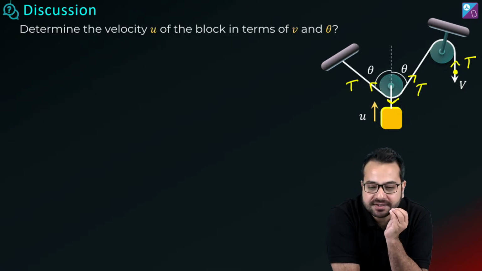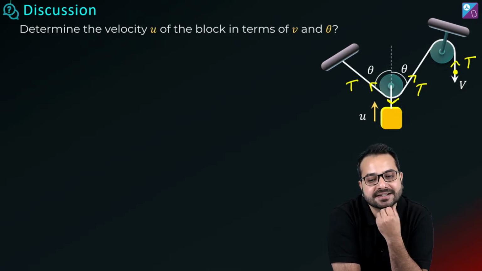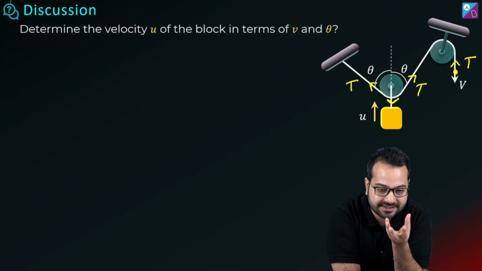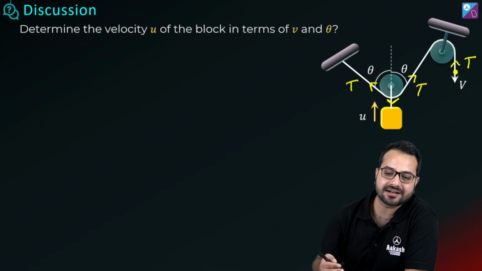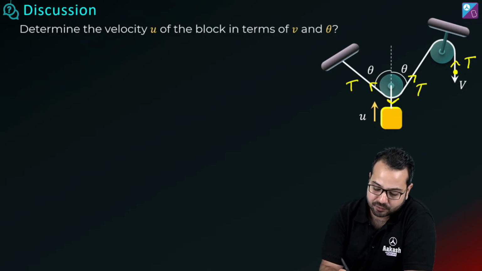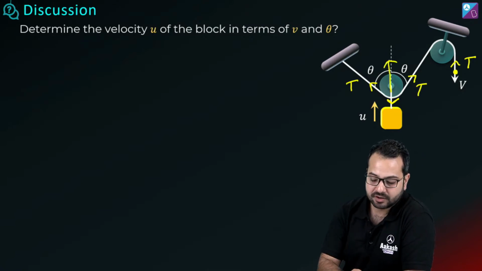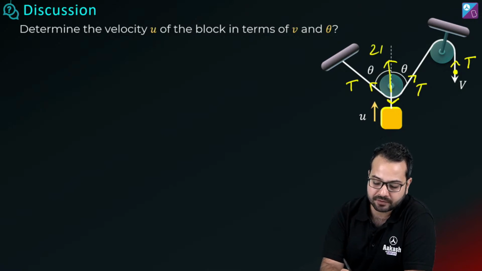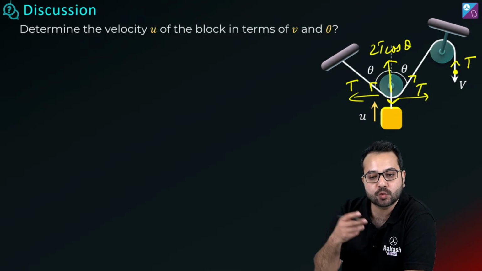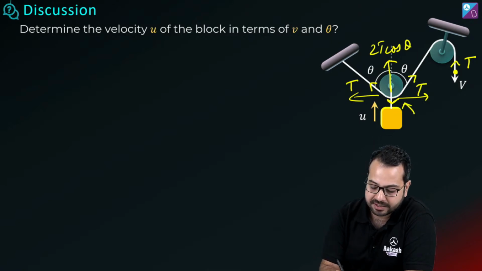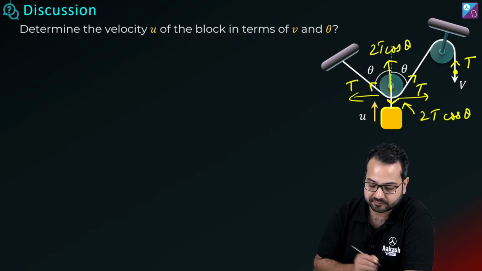See, what is the concept? The concept is that if an object is massless, the net force on it will be 0. So the tension is not acting vertically upward, the tension is acting at an angle. So we'll have to take the component of tension. So T cos theta and T cos theta will become 2T cos theta, and T sin theta and T sin theta will get cancelled. Meaning, what is the net upward force? The net upward force is 2T cos theta. So how much force will act here? 2T cos theta will act here.